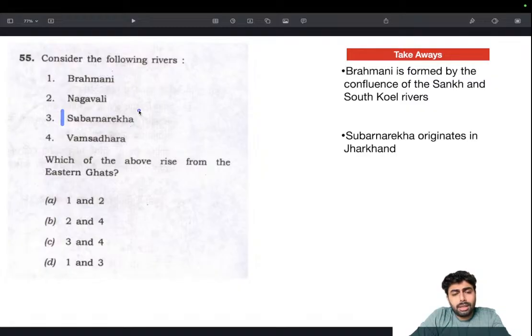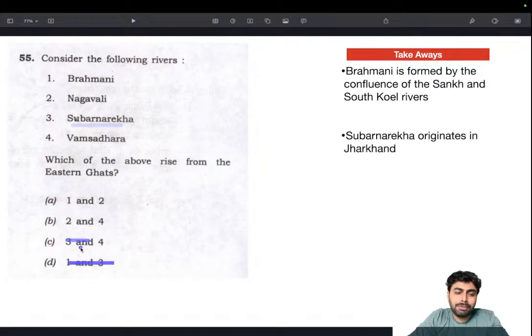in Jharkhand and there is no Western Ghats in Jharkhand. So that's one thing that actually helped me eliminate it. Subarnarekha originates in Jharkhand because in a few of the questions that I did that year, this river was asked multiple times. This is where doing a good test series really comes in handy, because the only thing I knew about this was Subarnarekha. So I was able to eliminate that.